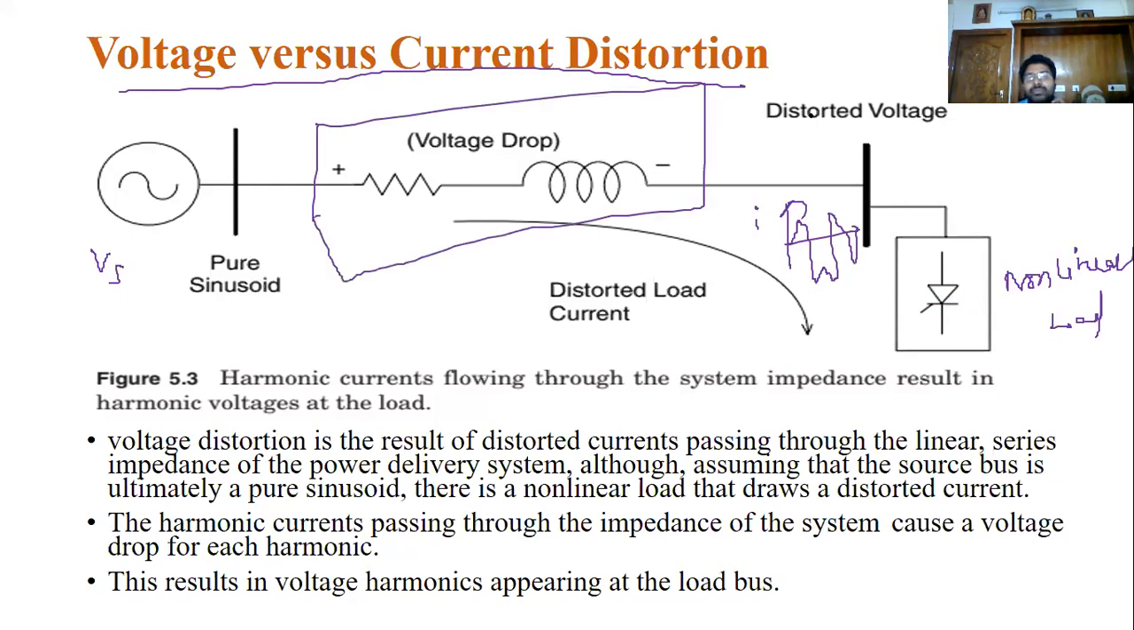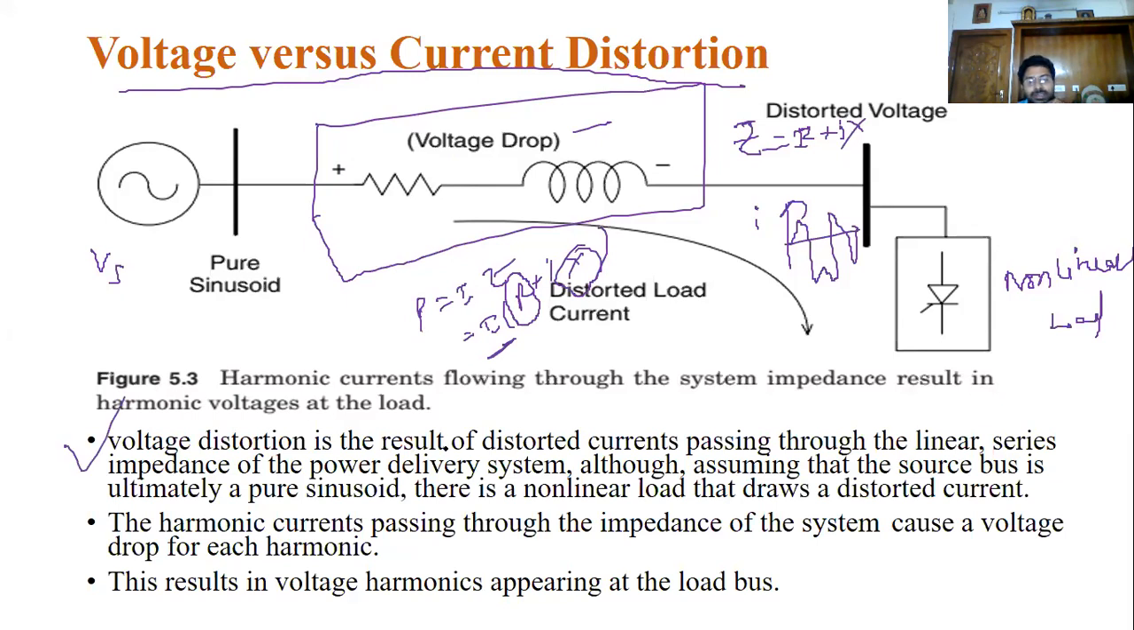So what will happen here? The voltage is the current multiplied by the impedance. You can call it I into, suppose, R plus jX. So the total is I into Z, which is nothing but R plus jX. If this I changes, what will happen? The resistance and inductance effects change, and that will cause a voltage drop in the system. That will also lead to voltage regulation issues in the system.